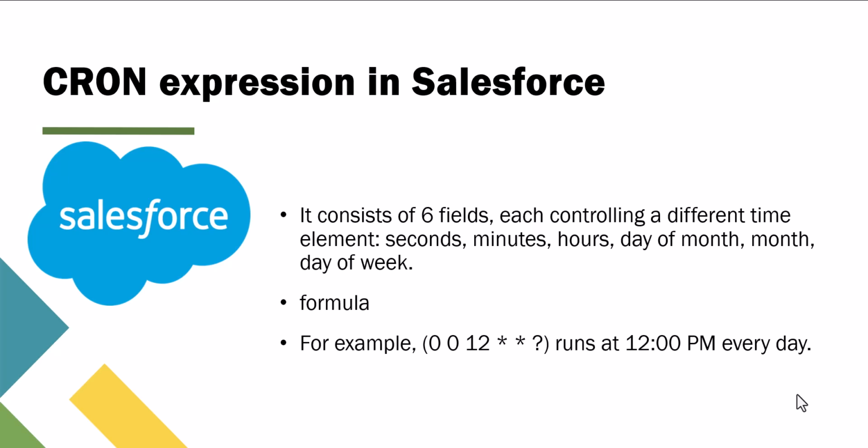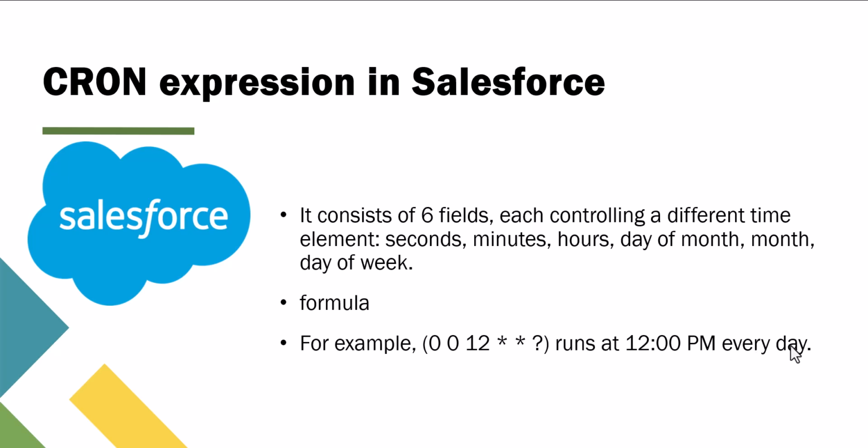It is essentially a string with 6 fields that define the schedule, and these fields are seconds, minutes, hour, day of month, month and day of week. You can see I have also shown an example: 0 0 12 * * ?. With this expression we have defined the time of the scheduled job, so it will run at 12 p.m. every day.